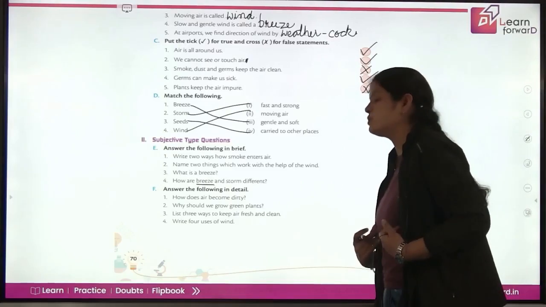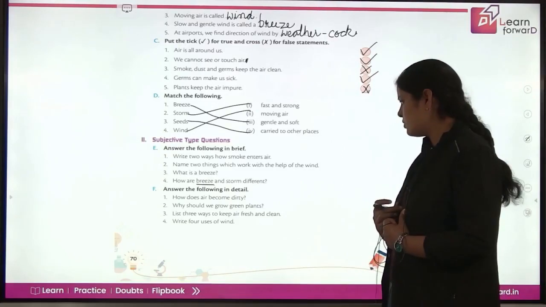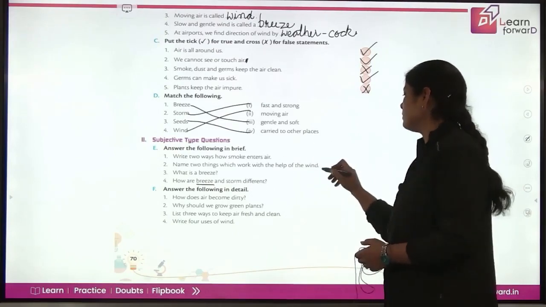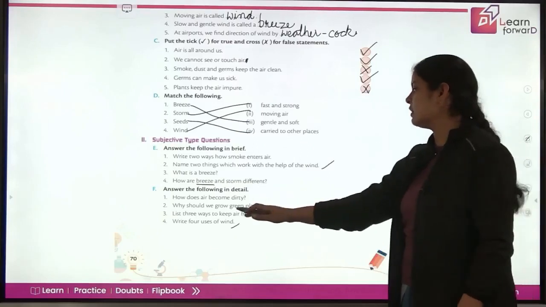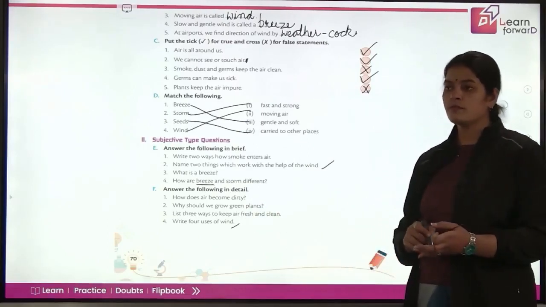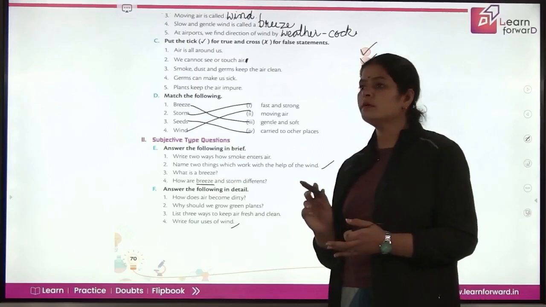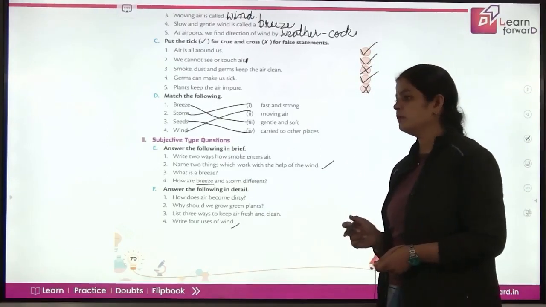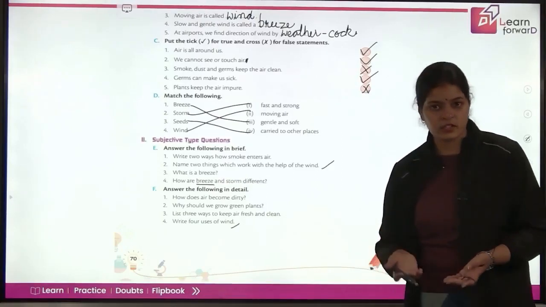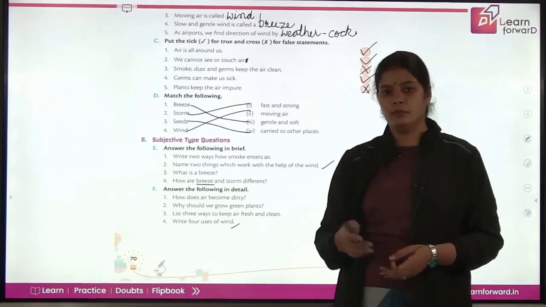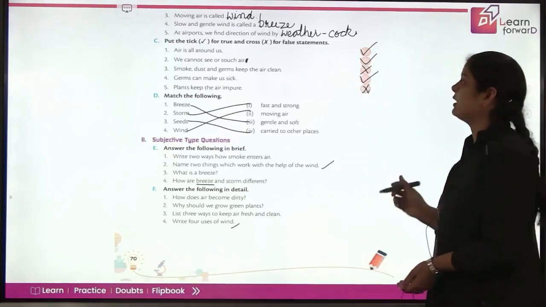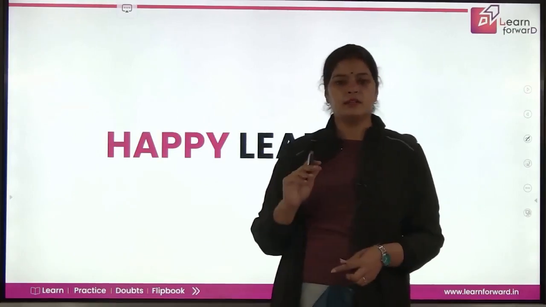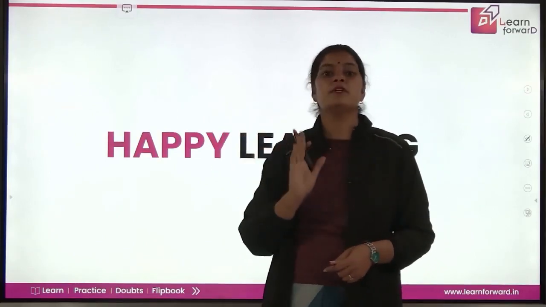Now write four uses of wind. They are asking again for four uses of wind. For drying of clothes, for making the sailboats work, for finding the direction, and for moving the blades of the windmill so that we can pump water or produce electricity. Students, this is all about this chapter, and now I am ending this chapter here, wishing you happy learning again.